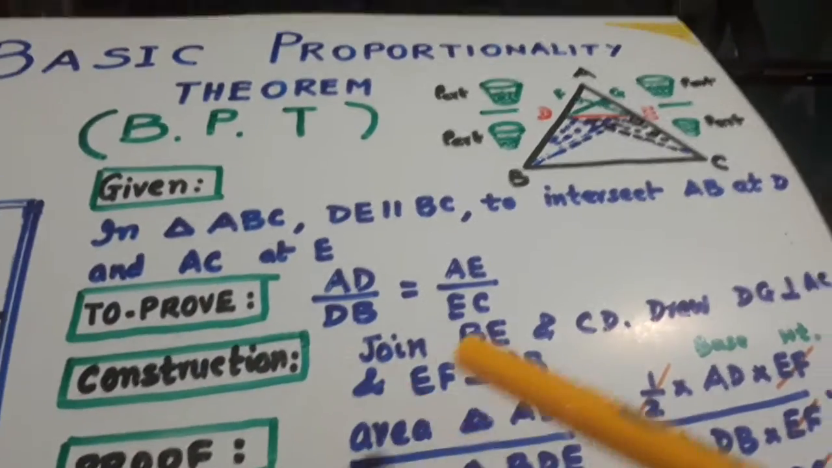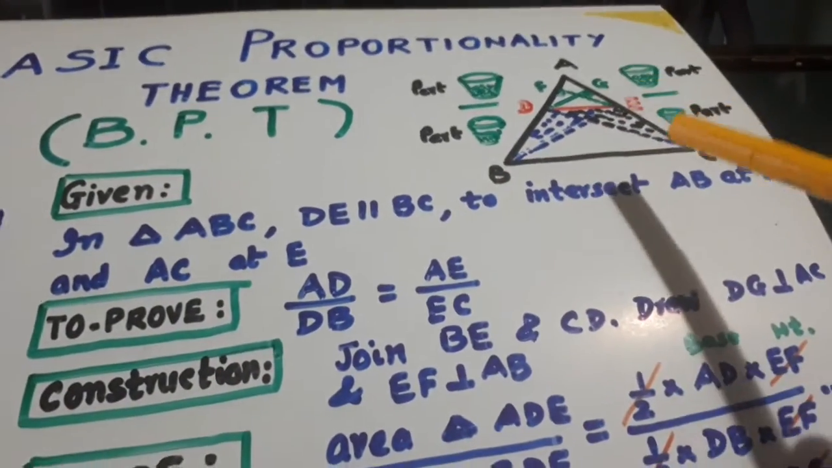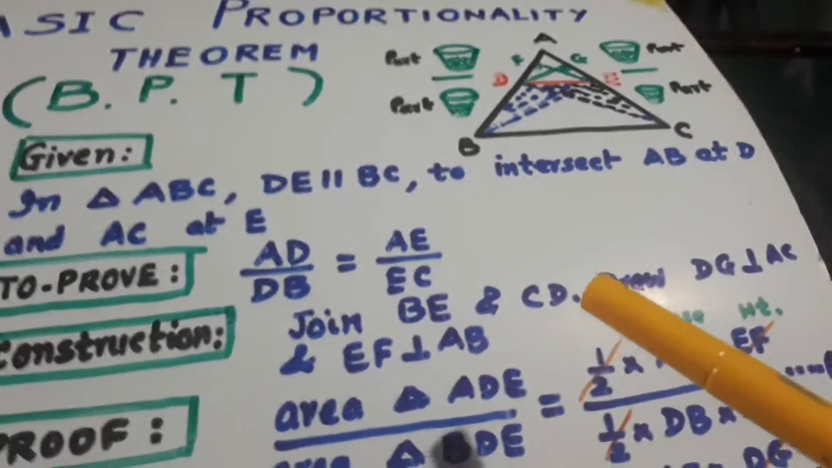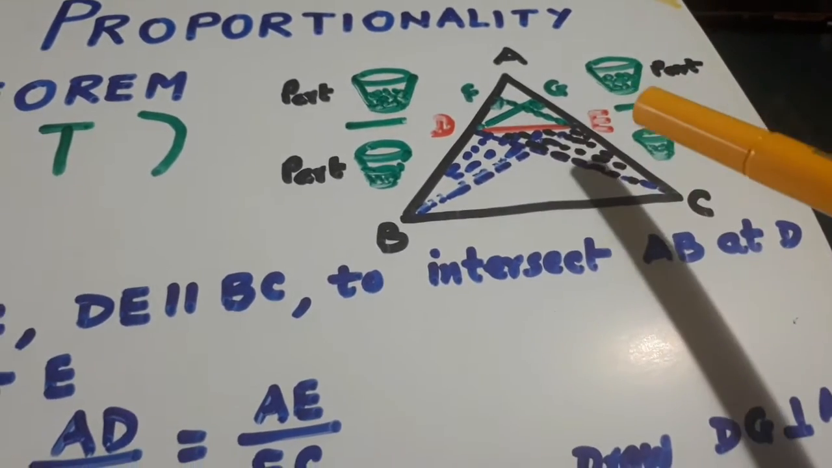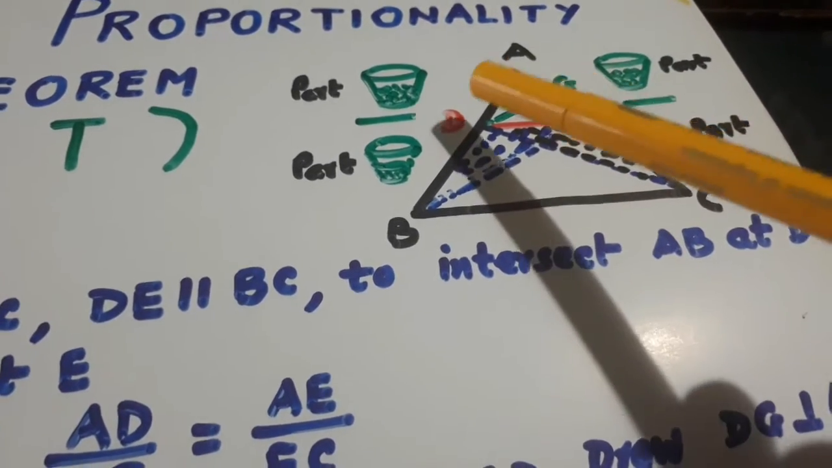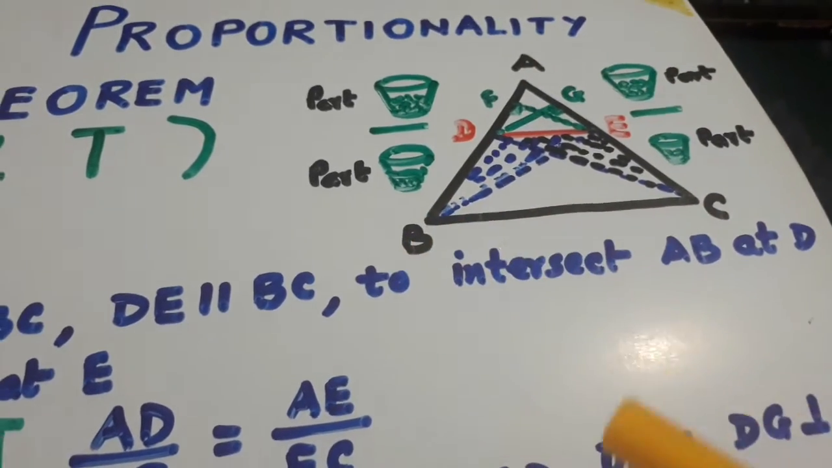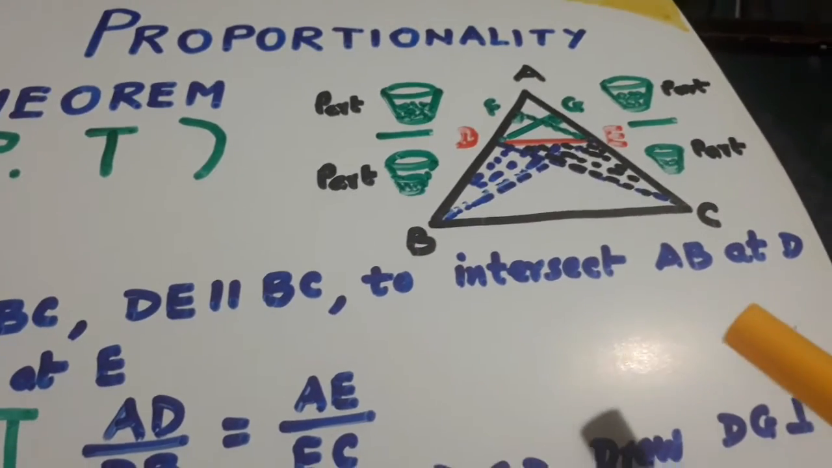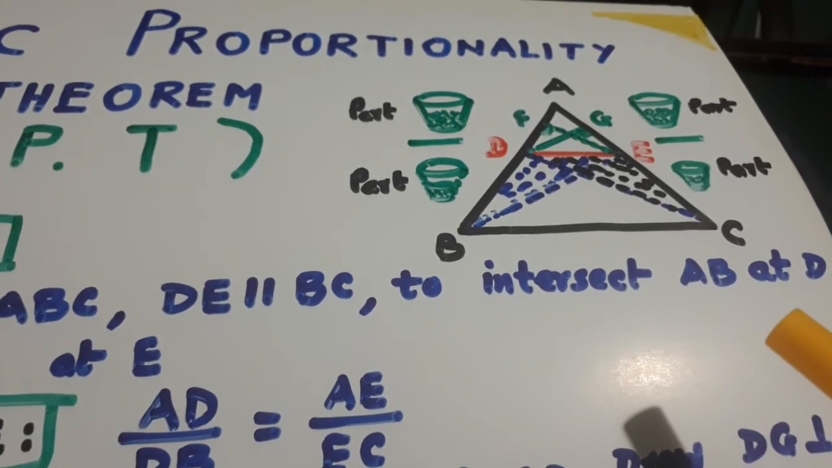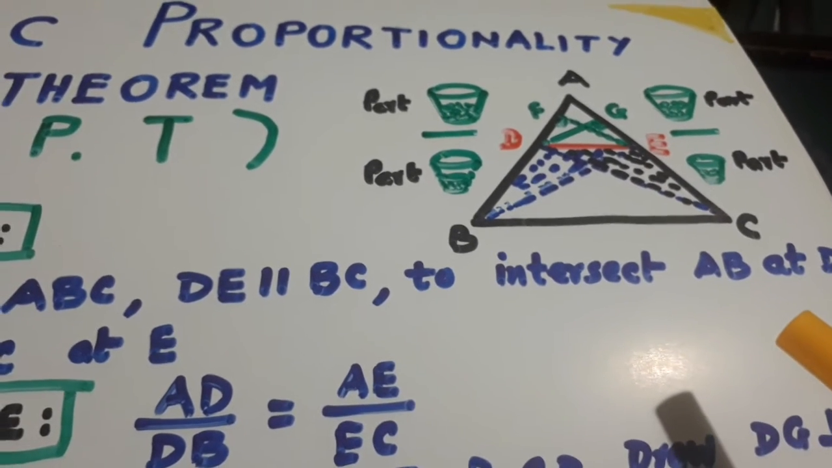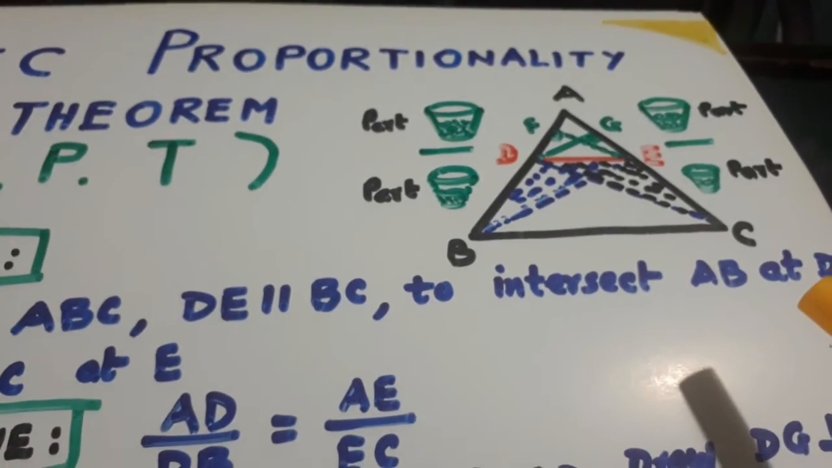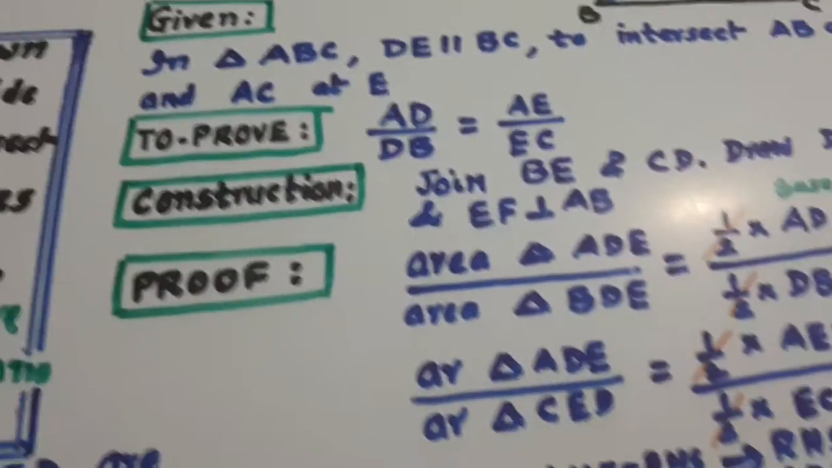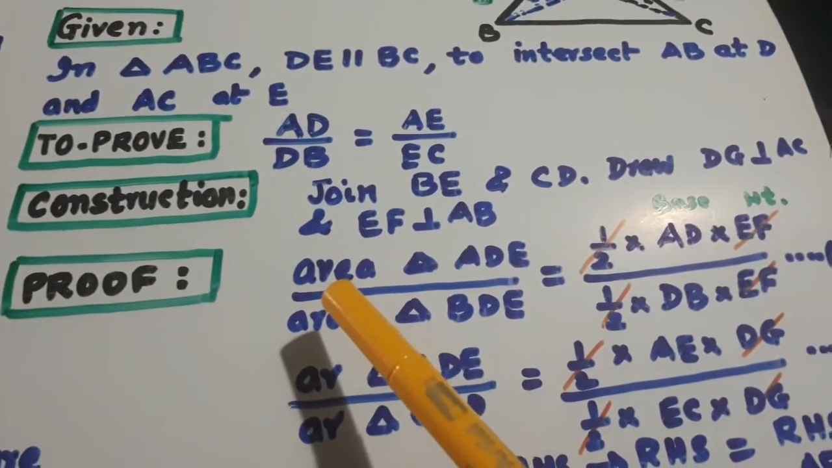Construction: join BE and CD and draw DG. Look here, this is DG. DG perpendicular on AC and EF perpendicular on AB. So why are we drawing the perpendiculars? We want to find the area. For area you need base into height. Height was not there, that is why we have drawn these two perpendiculars. Now look here, let us go to the proof side.